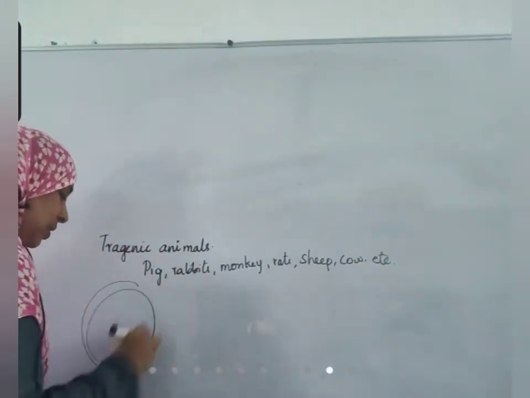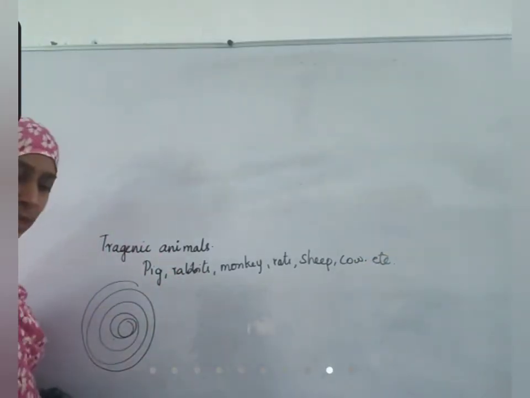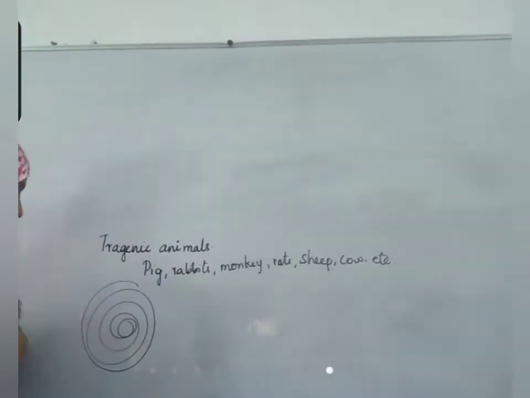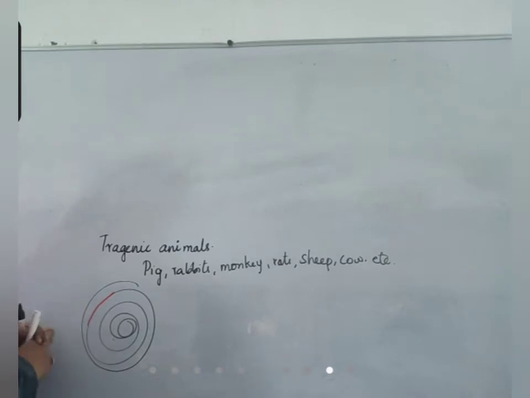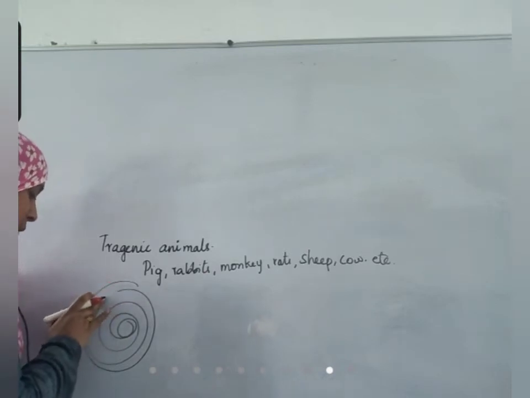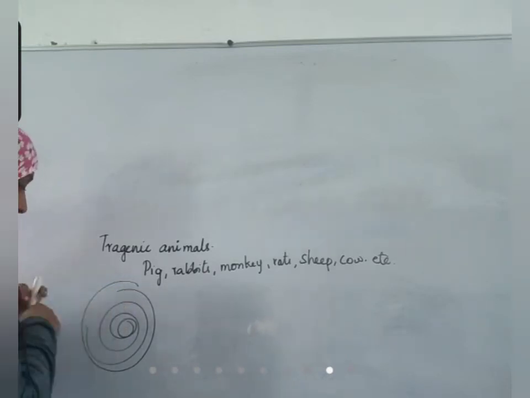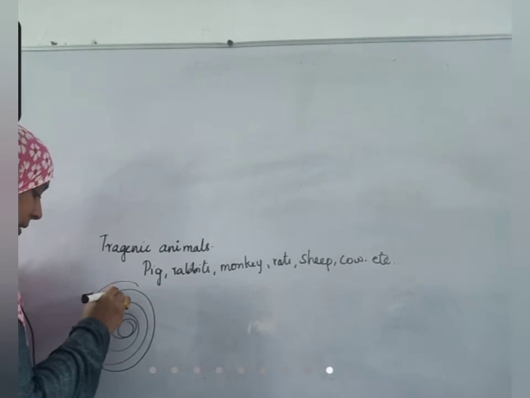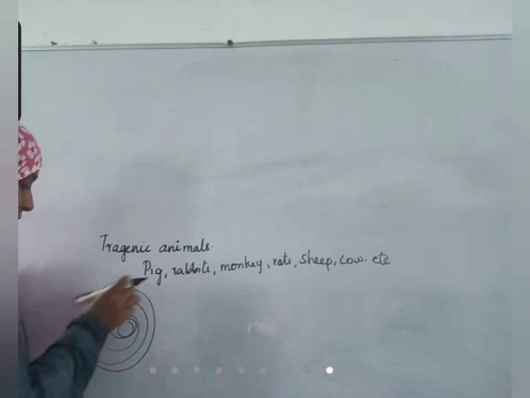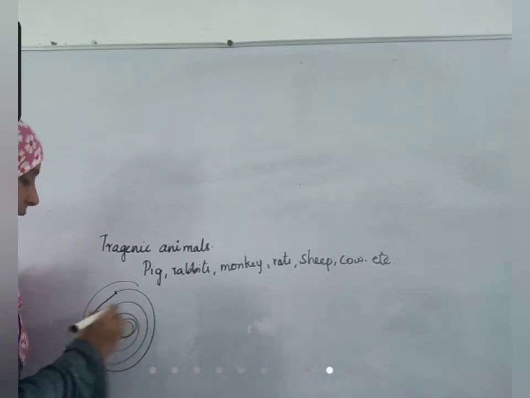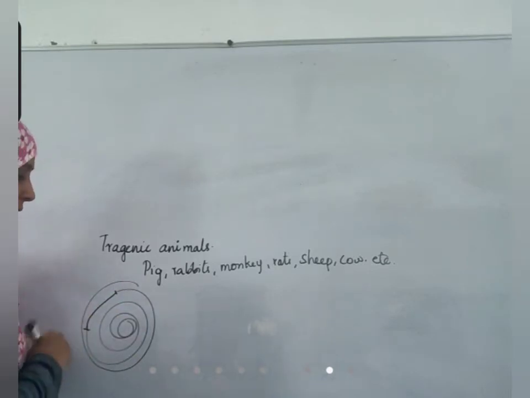Let us assume this is the genome of this animal. In this, a small amount of foreign gene is introduced, which is not related to this animal. Or a small length of DNA present in this genome is removed, and this point and this point are attached like this. Okay, that is also transgenic.